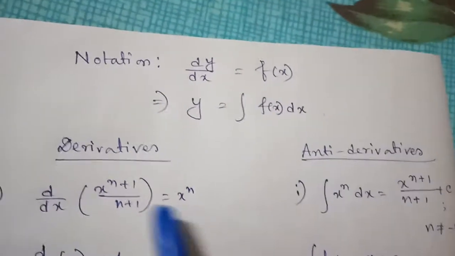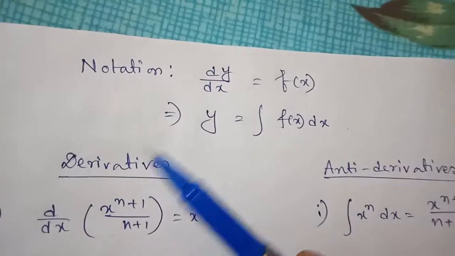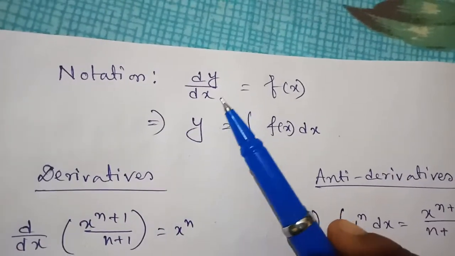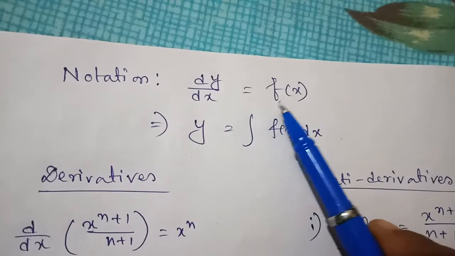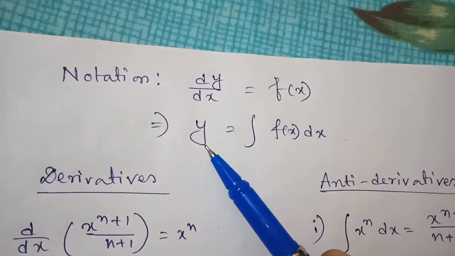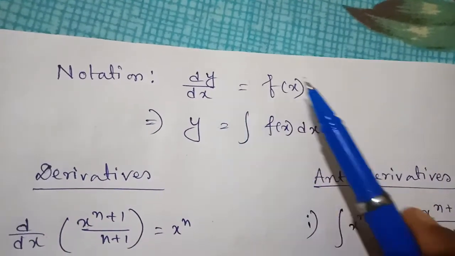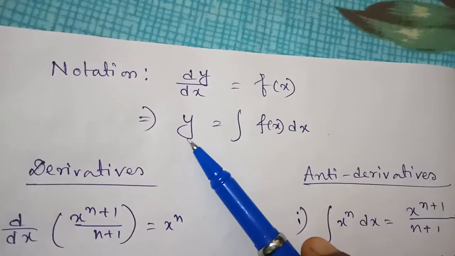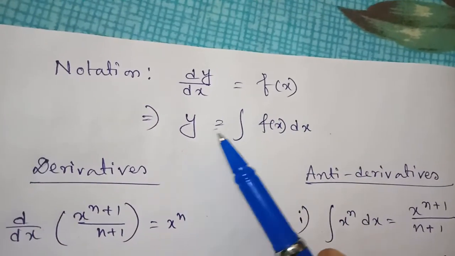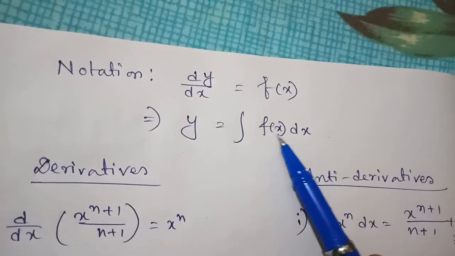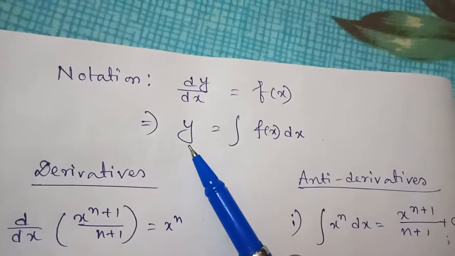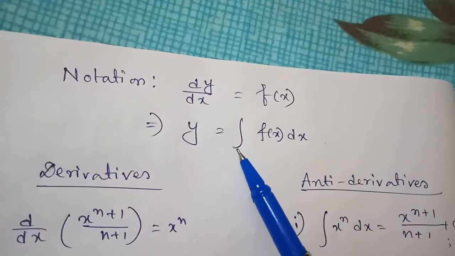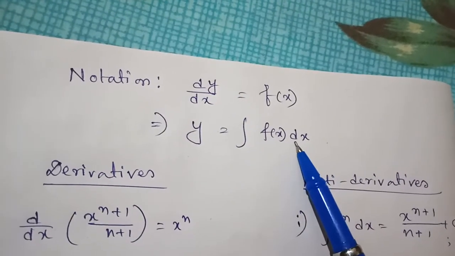Now, the notation of integration. Normally we write dy/dx equals f of x, so y is the antiderivative of f of x, and particularly we write it like this: y equals integration of f of x dx. This is the sign of integration.